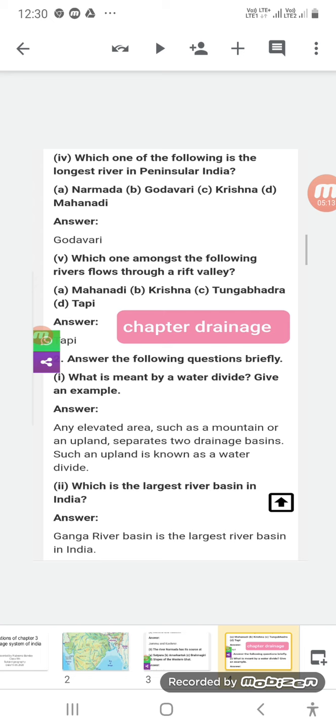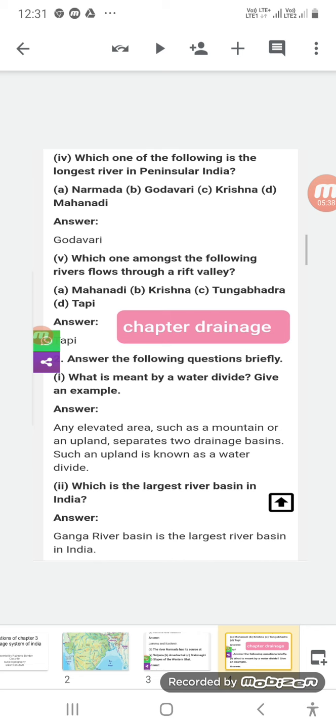Now, answer the following questions briefly. You have to answer these questions briefly. For example, the first question: what is meant by water divide? Give an example. Here, the solution is any elevated area, a high area, such as a mountain or any upland.